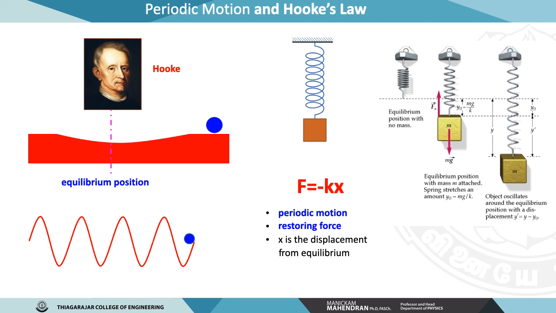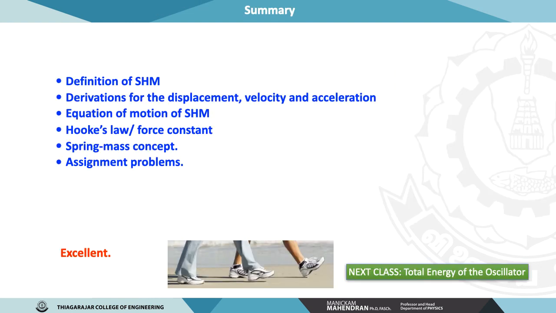So to summarize this lecture, we have discussed the definition of simple harmonic motion: the acceleration is directly proportional to the displacement when the particle comes back to the equilibrium position every time.